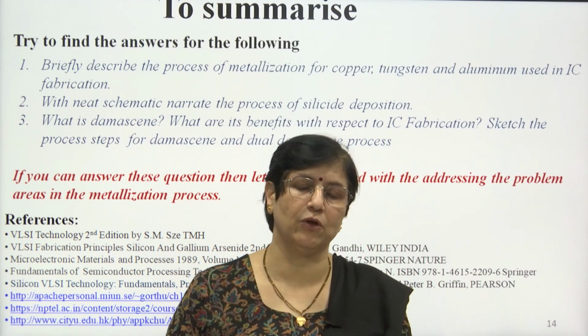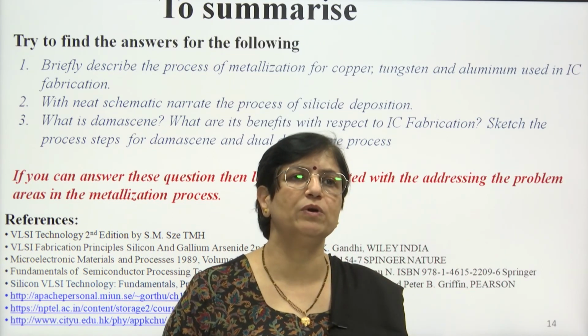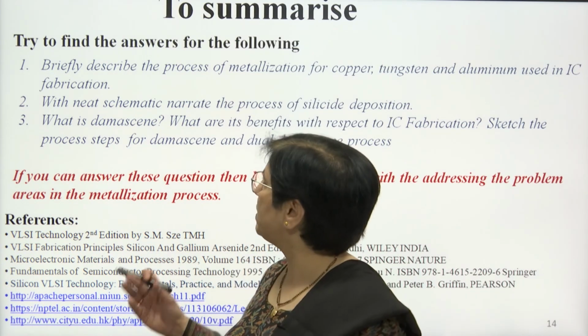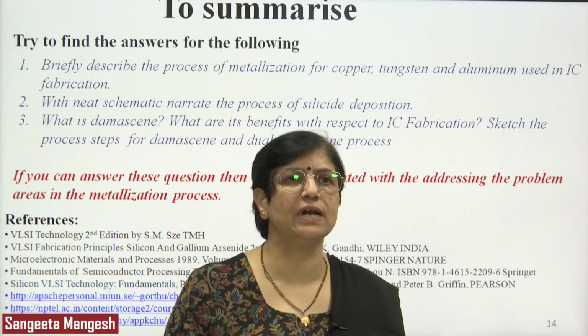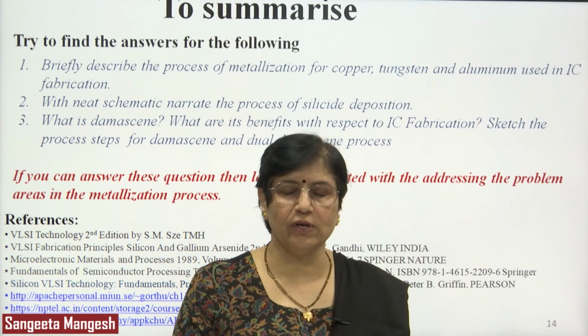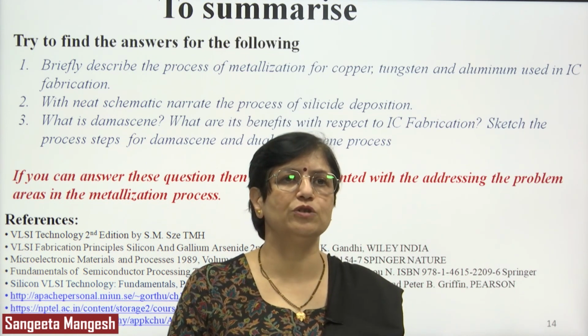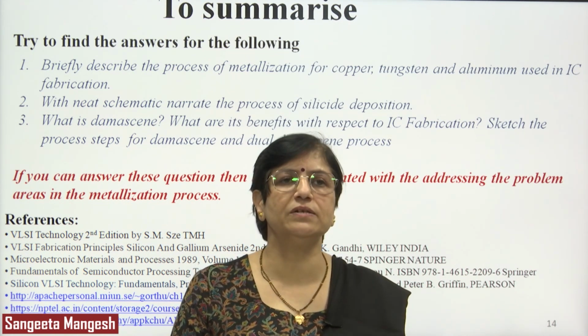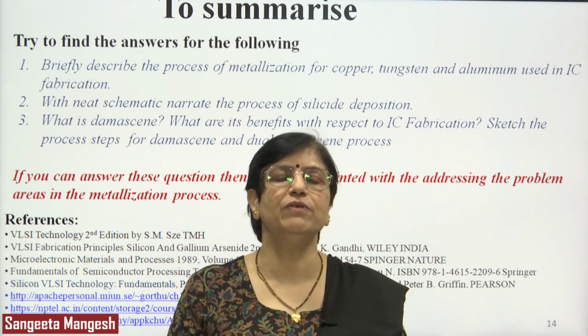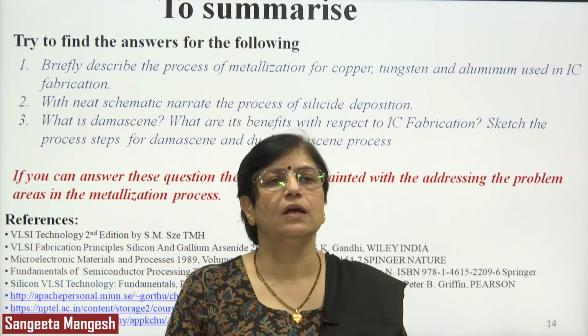To understand those areas, first you should be able to briefly describe the process of metallization, draw the schematic and narrate the process of silicide deposition. You should be able to explain the advanced methods like Damascene and the benefits of the process.